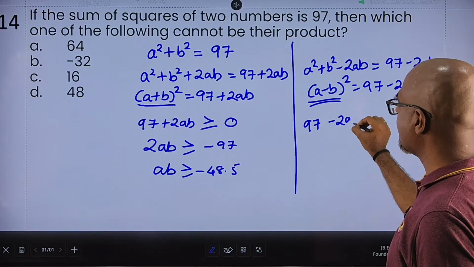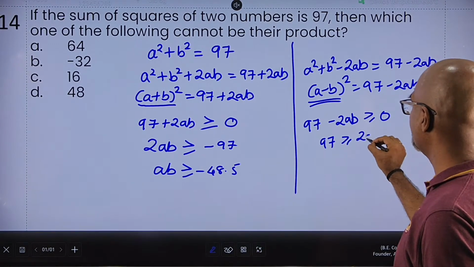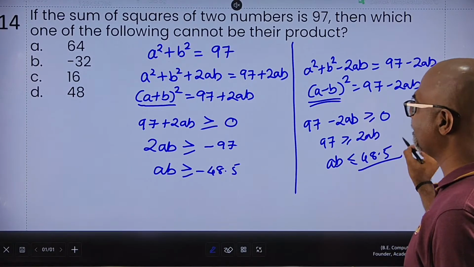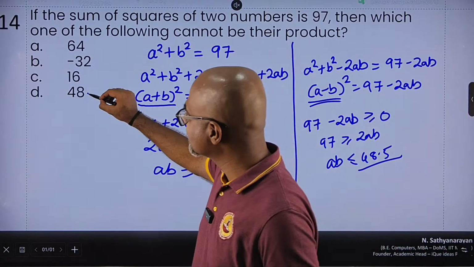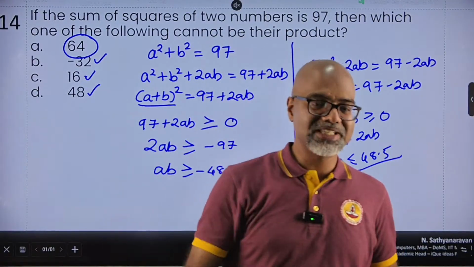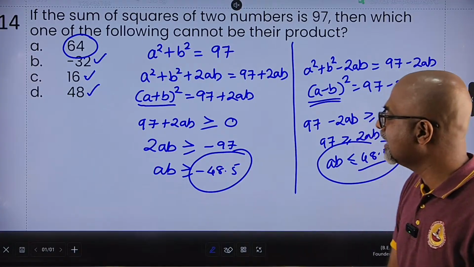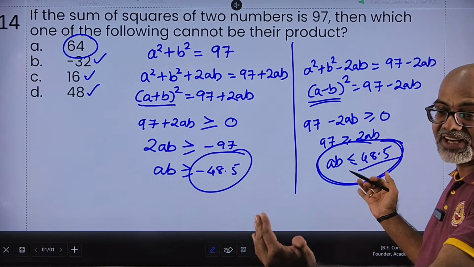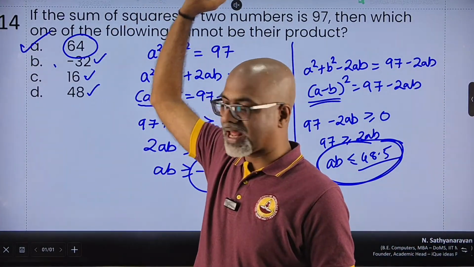So 97 minus 2ab is greater than or equal to 0. So 97 is greater than or equal to 2ab. So ab is less than or equal to 48.5. Now I have got three values which are all less than 48.5, but I have got the value 64, which is actually greater. And I know my value of ab has to be in this range, either greater than or equal to 48.5 or less than or equal to 48.5, negative and positive. I got the range, and 64 lies outside that range. So the value in this case cannot be A.